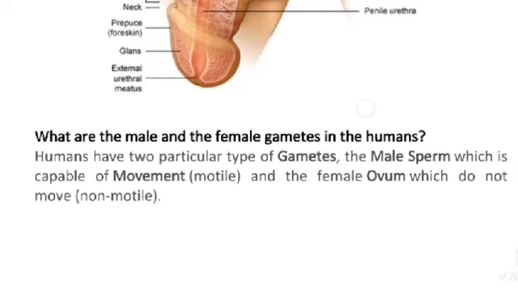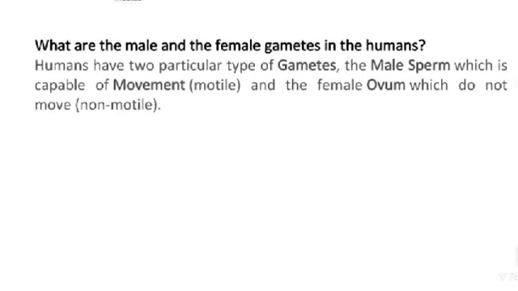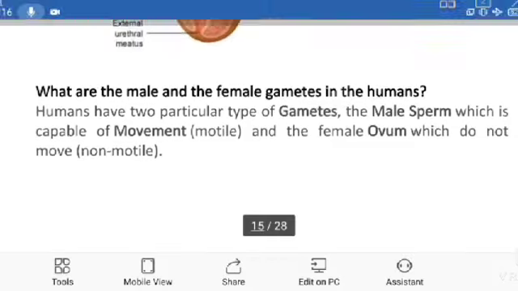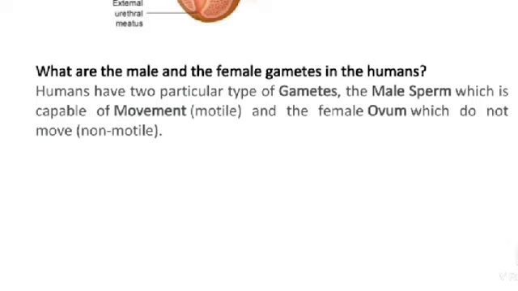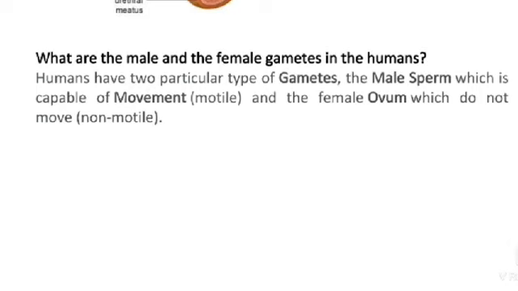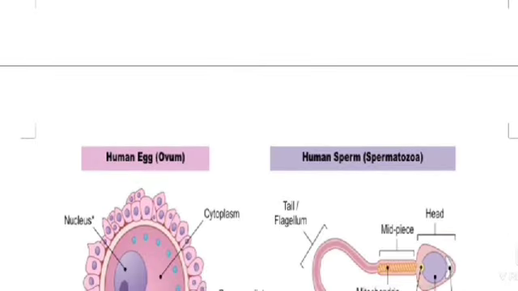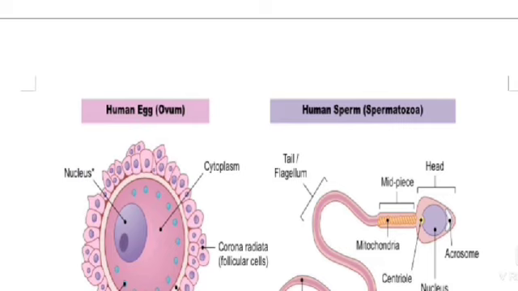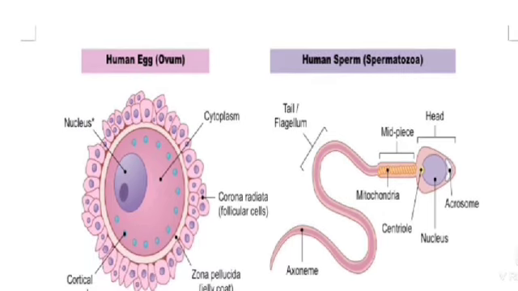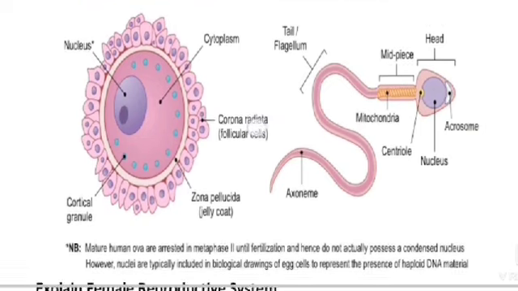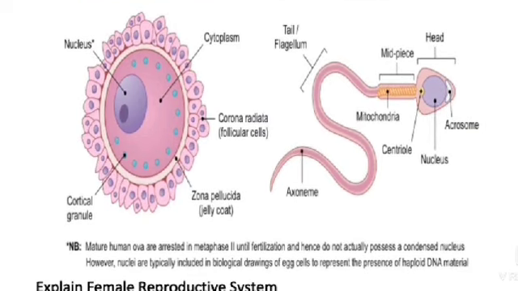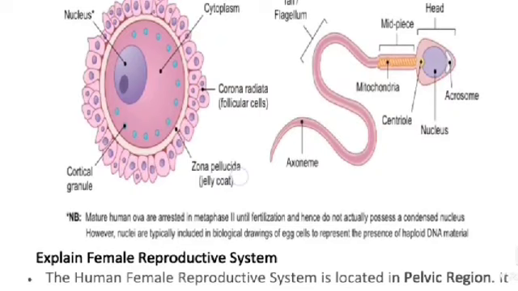What are the male and female gametes in humans? Humans have two particular types of gametes: the male sperm, which is capable of movement, that is, motile, and the female ovum, which does not move, that is, non-motile. See the human egg and human sperm. The egg is called the ovum, the sperm is called the spermatozoon. See, the nucleus is present, cytoplasm is present, corona radiata, follicular cells, cortical granules, zona pellucida, jelly coat.